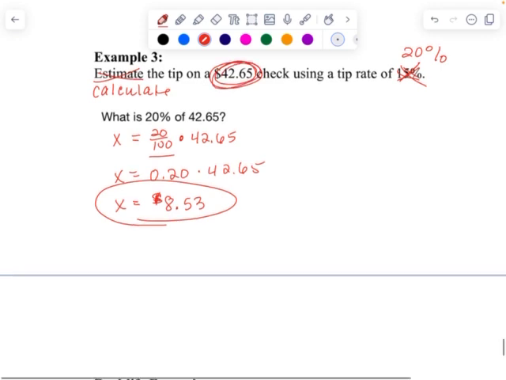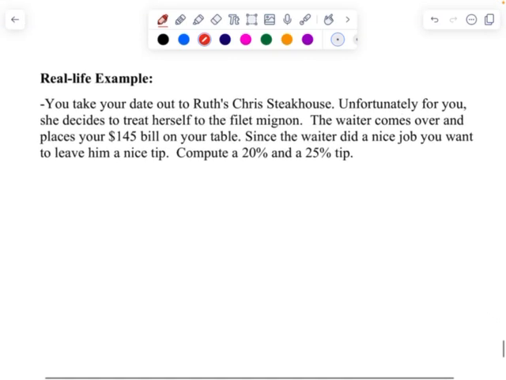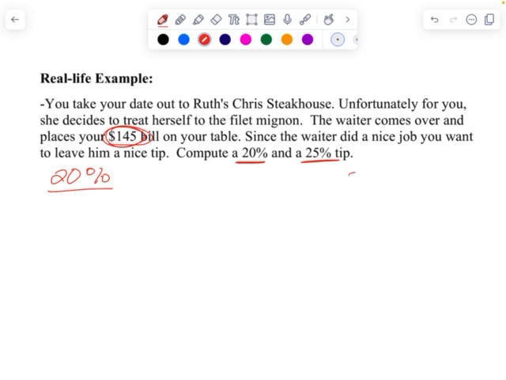All right, and now let's take a look at a real-life example about Ruth Chris Steakhouse, which is a really expensive sit-down dinner. All right, so you take your date out to Ruth Chris, and unfortunately for you, she decides to treat herself to the filet mignon. The waiter comes over and places your $145 bill on your table. Since the waiter did a nice job, you want to leave him a nice tip. So it says compute a 20% tip and a 25% tip. So we'll label our work 20% and 25%.